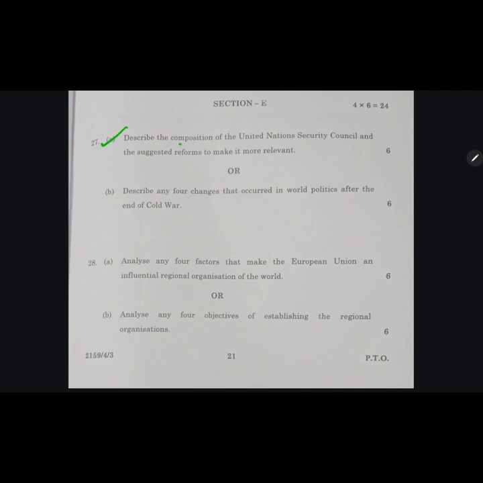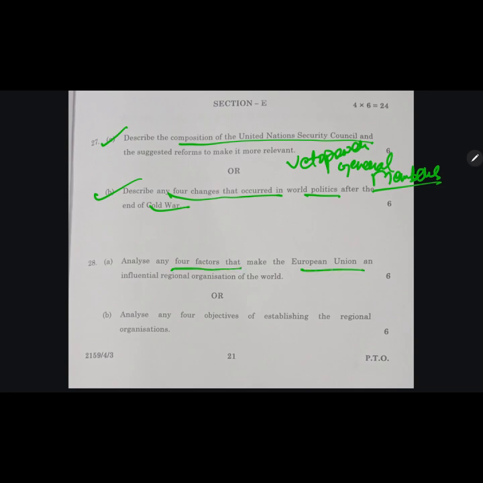For the first question, composition of the United Nations Security Council. They had veto power, they had non-permanent members, they had permanent members. You need to mention all these things because a 6 mark question requires a good number of points. Four changes occurred in world politics after the end of the Cold War. After the end of the Cold War, the politics changed, you must have studied all of it. Four factors such as European Union, regional organizations of the world.